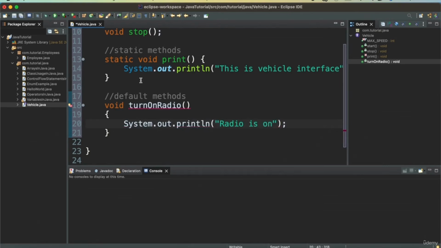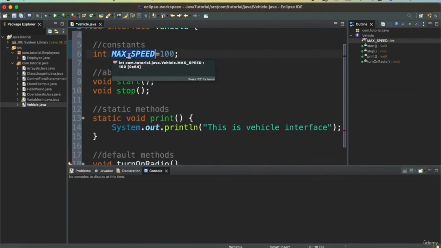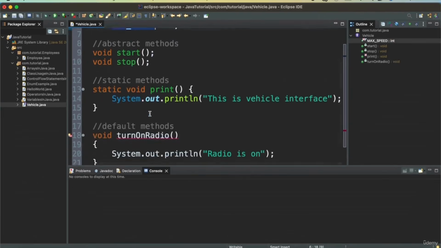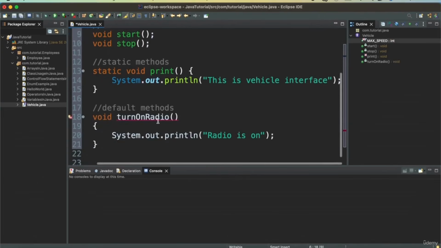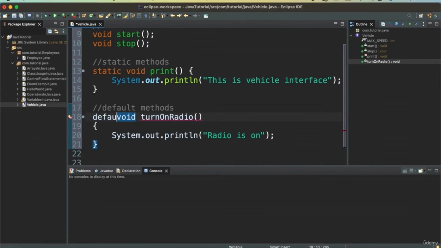So we defined a vehicle interface, we defined the constant max speed, we also defined some abstract methods, we defined a static method with the implementation. Okay, so this is a default method, so we need to specify it's a default method. So we specified a static method and also some default methods.